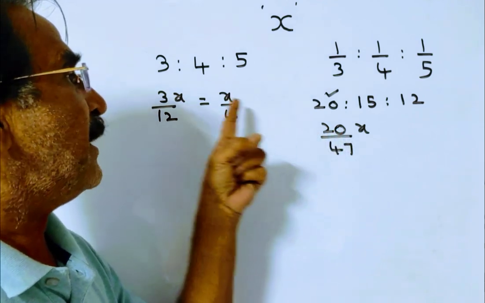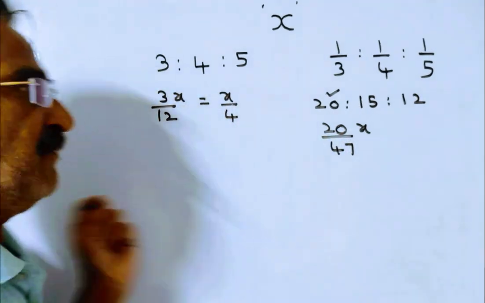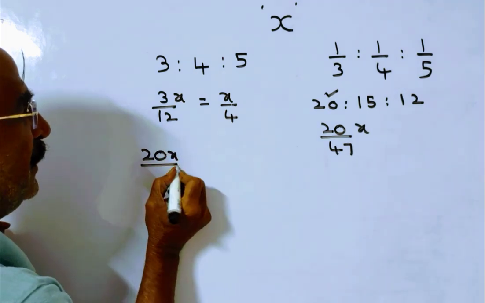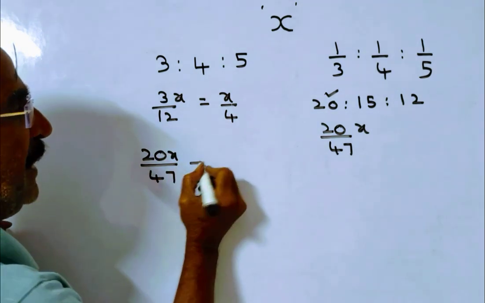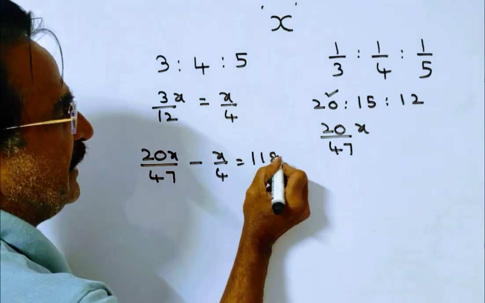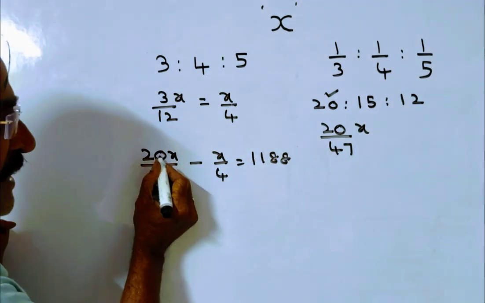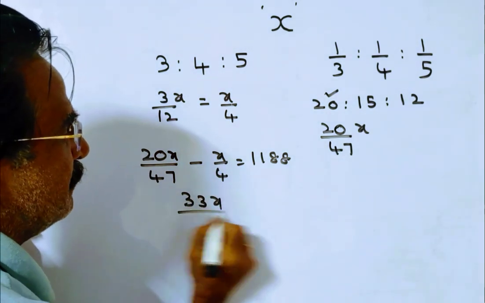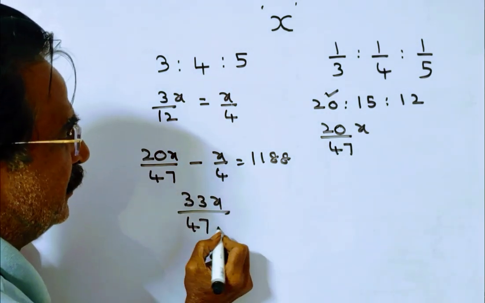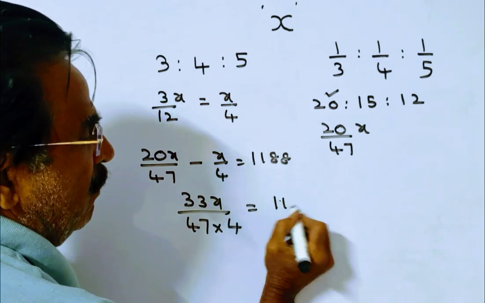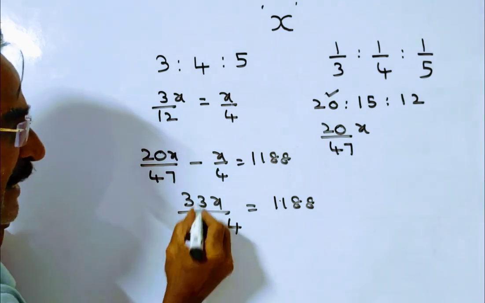So, now this minus this is equal to 1188. Friends, 20x by 47 minus x by 4 is equal to 1188. 4 twenties is 80 minus 47, that is 33x by 47 into 4, 47 into 4, is equal to 1188.